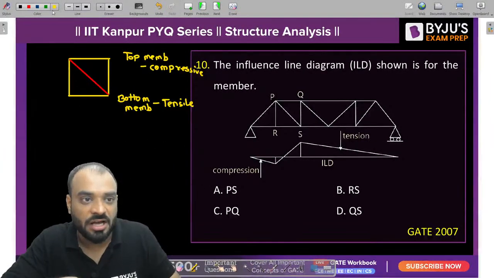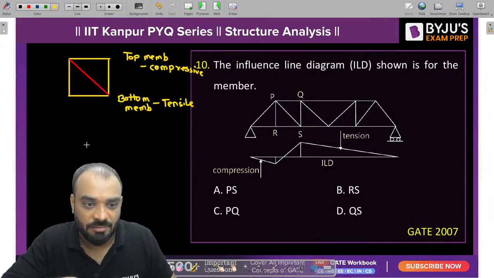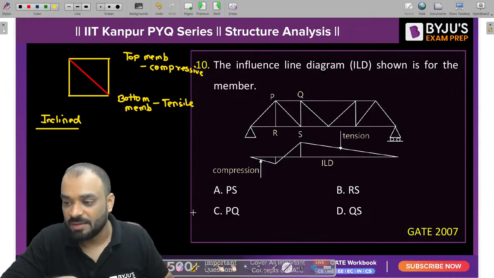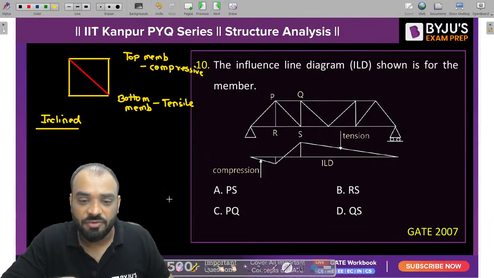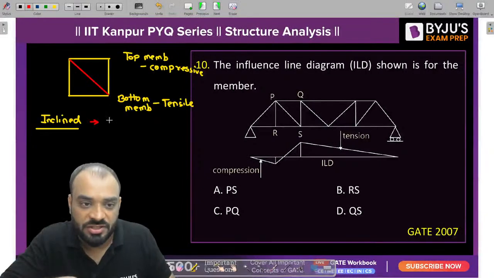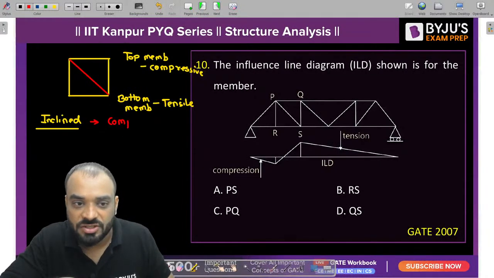How does the ILD look for the inclined member? Please remember these tricks, you have to use them directly in the examination. In case of an inclined member, the nature of the ILD changes from compression to tension.